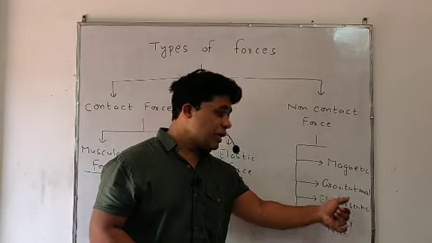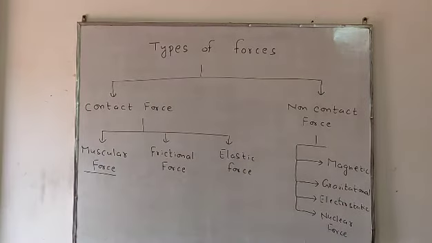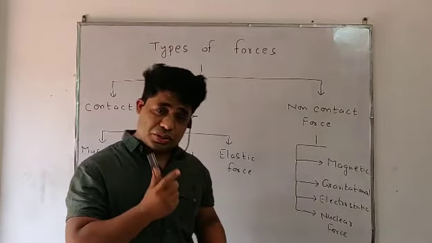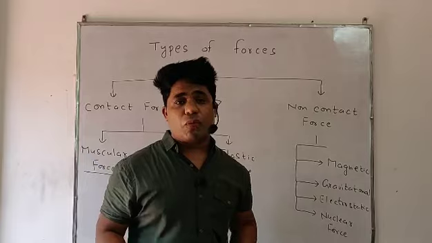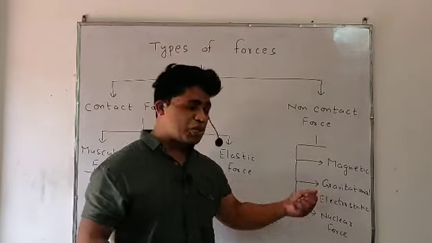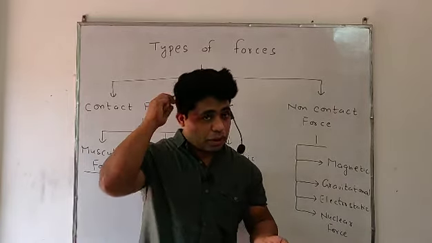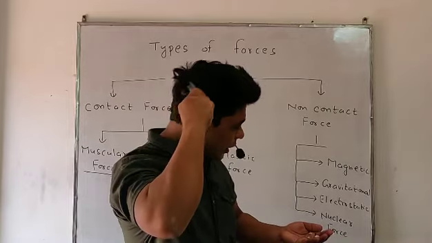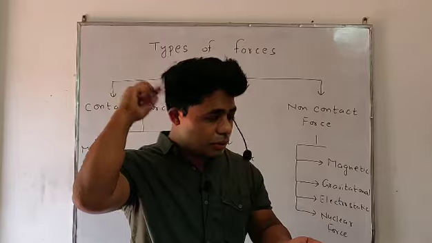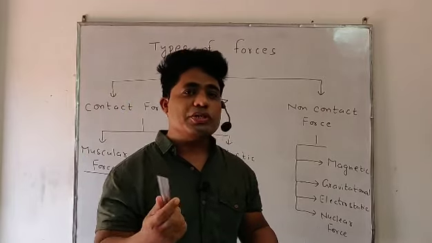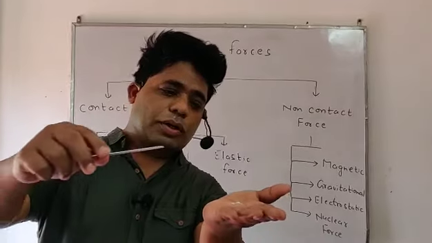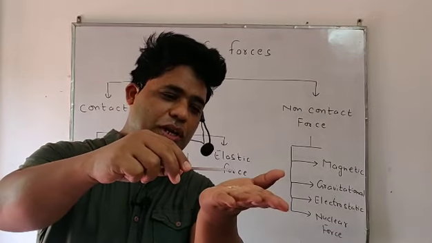And next is electrostatic force. I will give an example. What happens, students? Electrostatic force is produced by charge. Charge produces an attraction force or repulsion force, that is called electrostatic force. I'll give you an example. When we rub a glass rod, suppose a scale, with our hair, by the friction, charge of my body comes onto the scale and it attracts a small piece of paper towards the scale. Look, students.